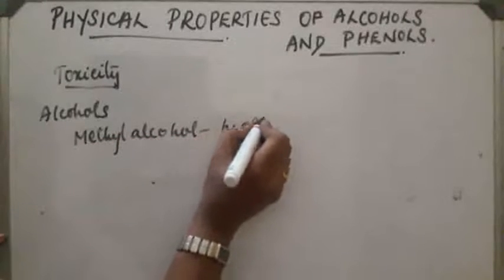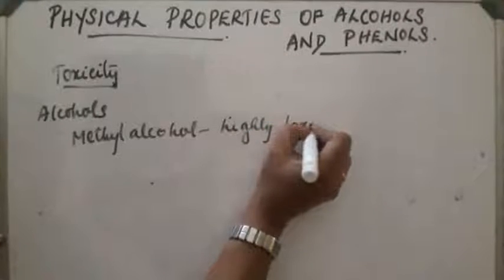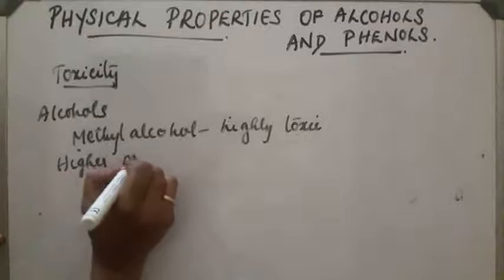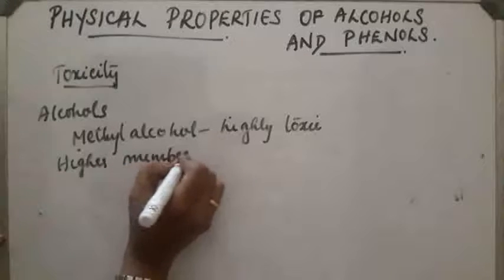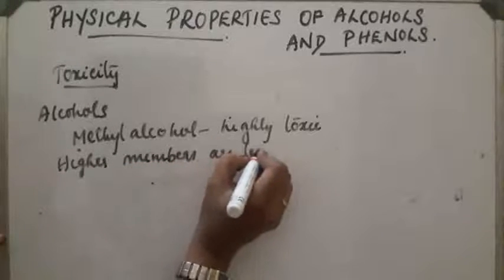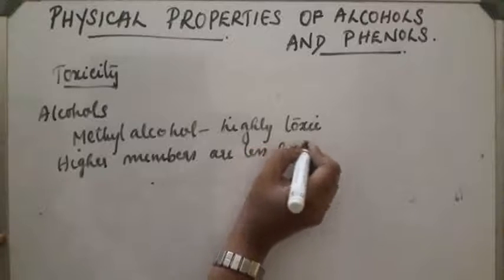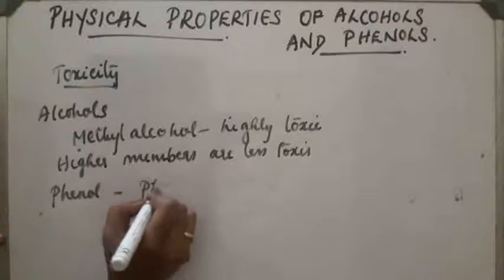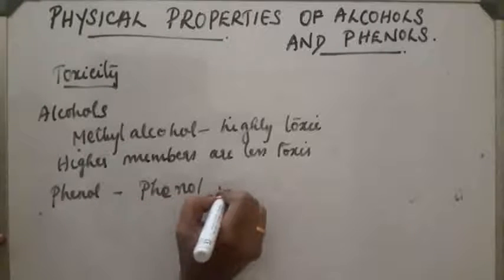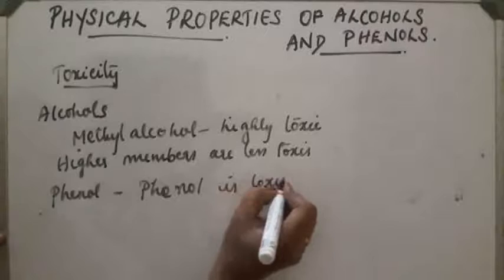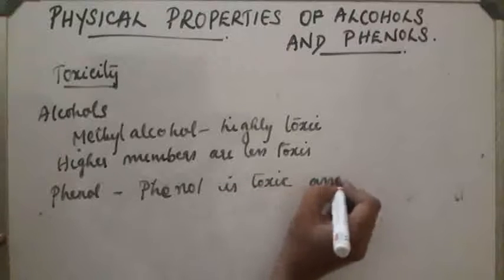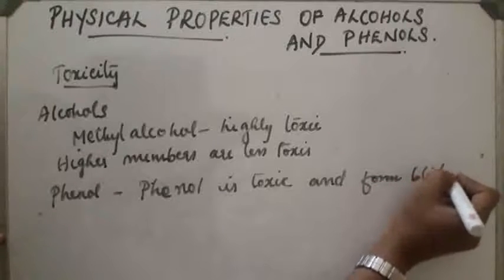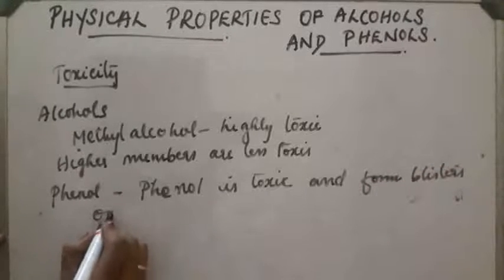Higher members are less toxic. Next, what will be the case for phenol? Phenol is toxic in nature and forms blisters on the skin.